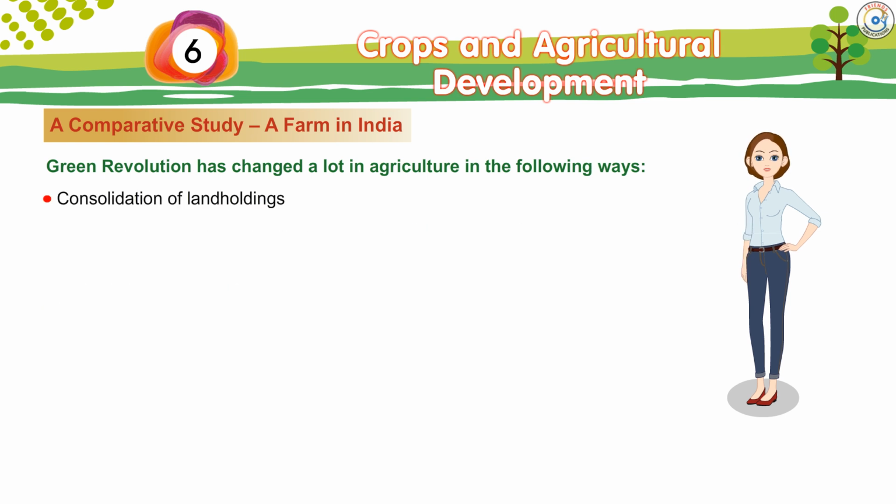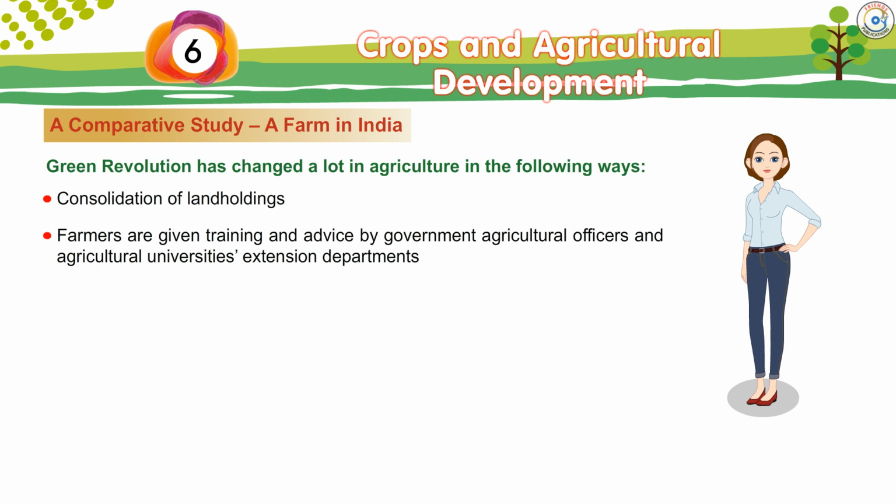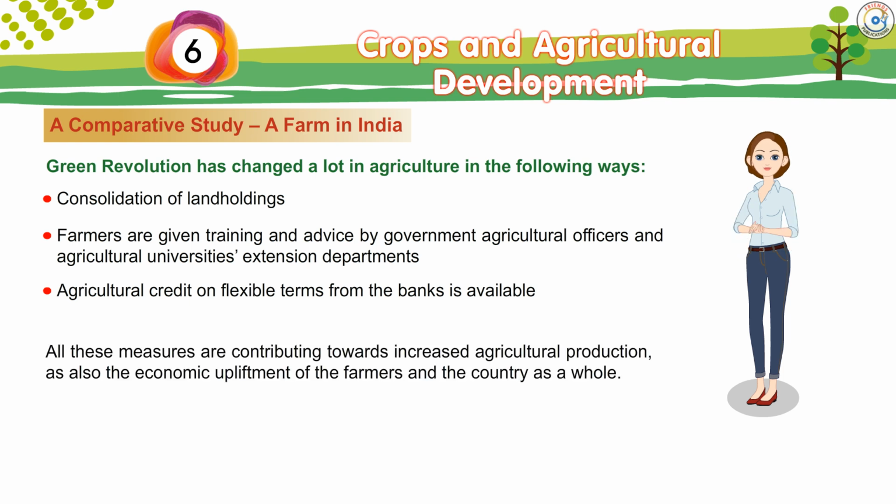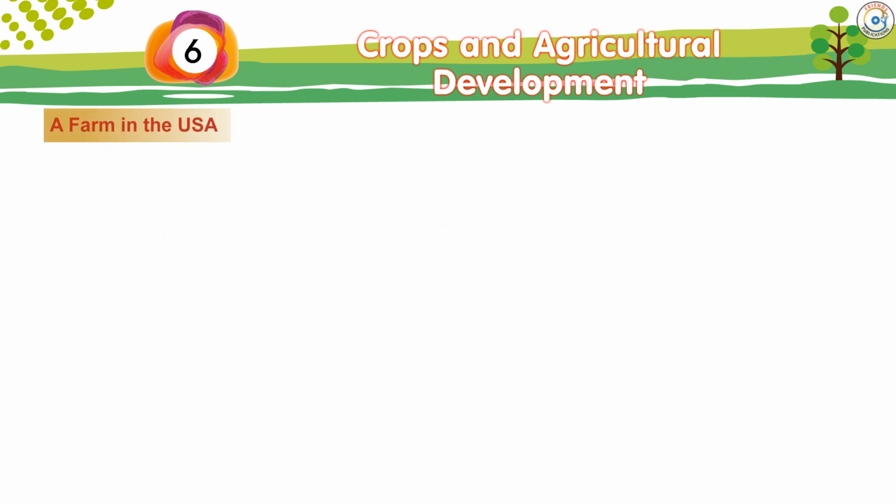Consolidation of land holdings. Farmers are given training and advice by government agricultural officers and agricultural universities' extension departments. Agricultural credit on flexible terms from the banks is available. All these measures are contributing towards increased agricultural production, as also the economic upliftment of farmers and the country as a whole. A farm in the USA.